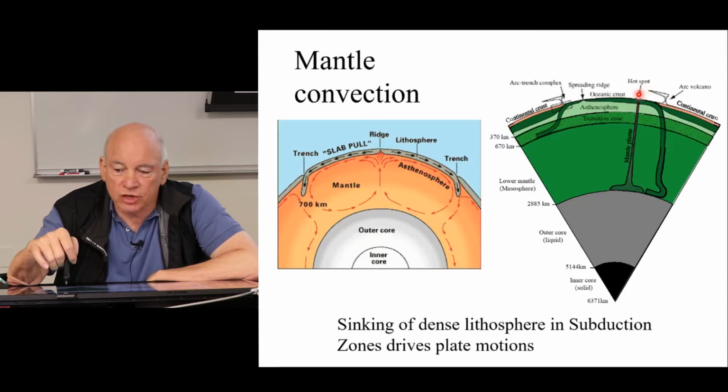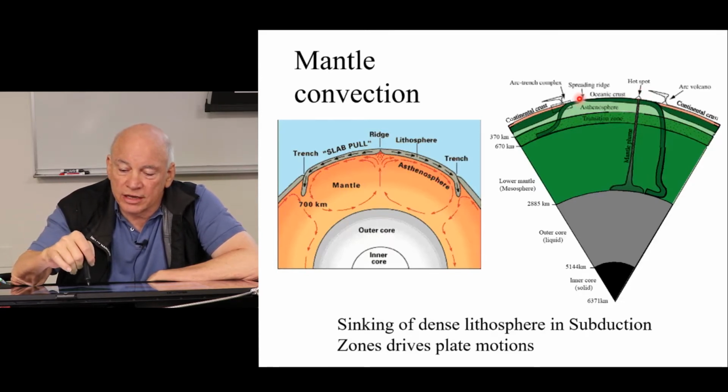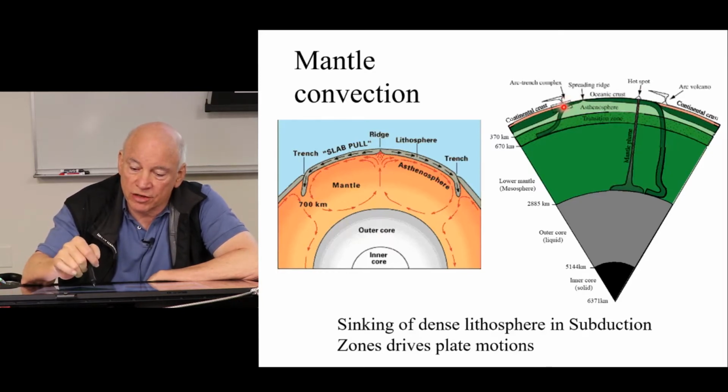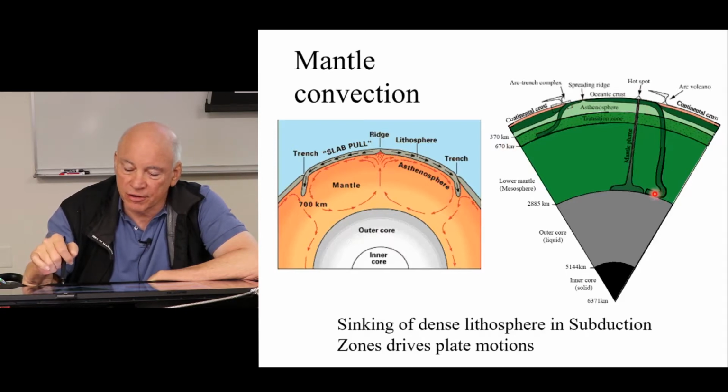We'll talk about the Galapagos Islands in Latin America as a good example of that. And the other one is the cooling and sinking of dense lithosphere in what we call subduction zones. There's one where the subducted lithosphere is sort of bottoming out at 670 kilometers. And here's another one that's going all the way to the core-mantle boundary.